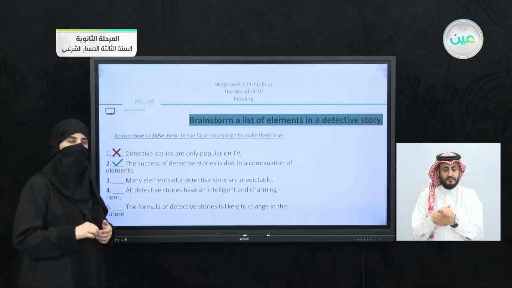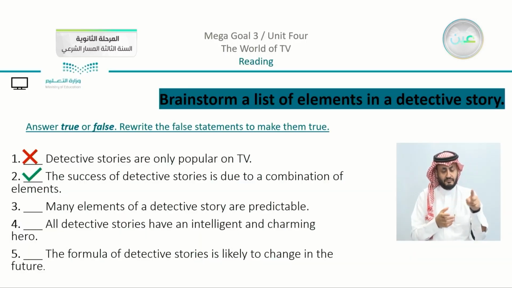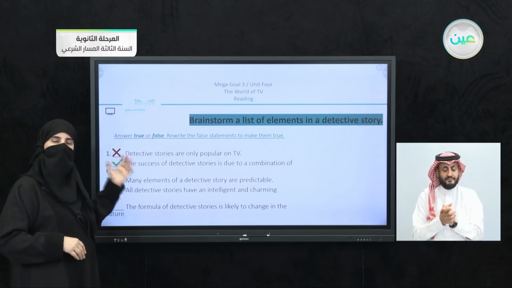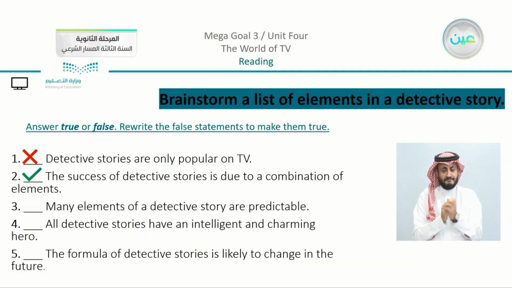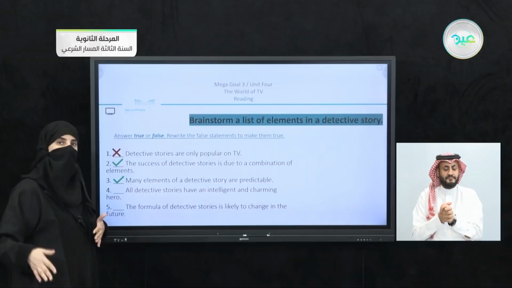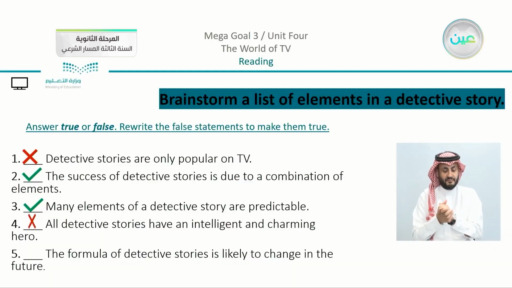Now the second statement, we can see that it is true because the success of detective stories is due to a combination of elements, which I just explained and revised with you. Now let's go to number three. Many elements of a detective story are predictable. So can you guess what's going to happen here? We can agree that this is true. Number four, all detective stories have an intelligent and charming hero. Now, if you recall that we talked about three different types of heroes, so I think that this one is going to be false.